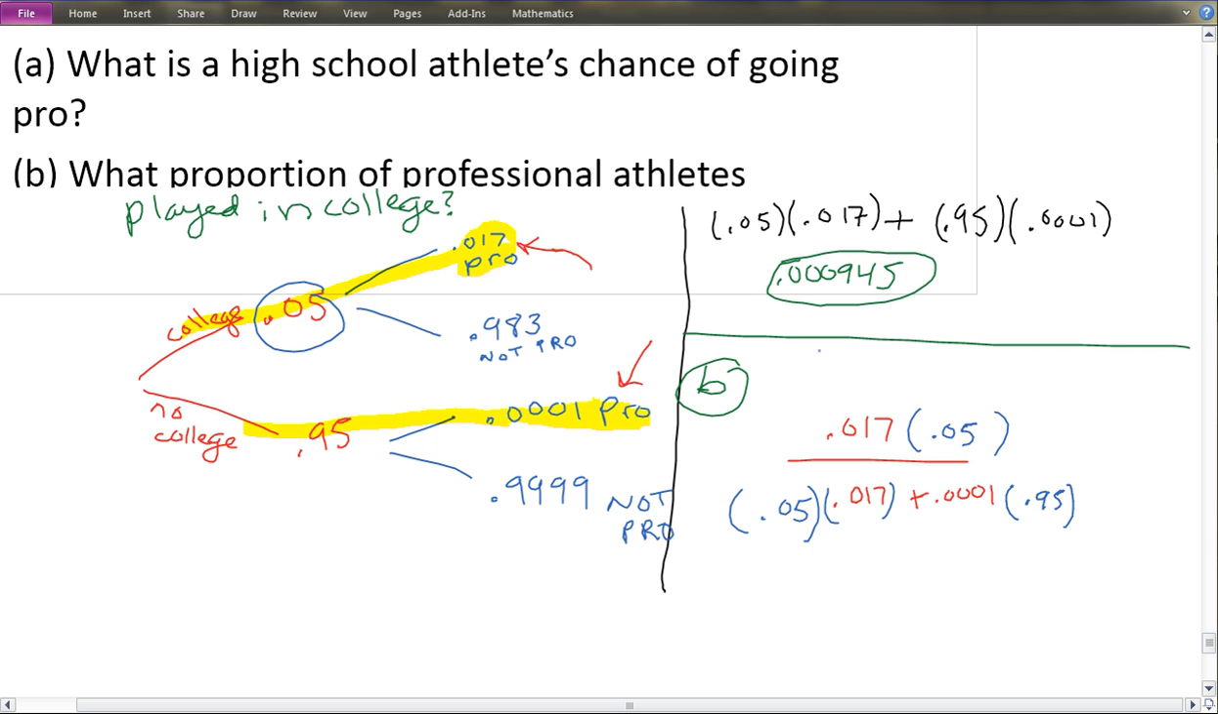Okay, so let's think what we have. That top part, those are people who went to college and played, and then went pro afterwards. Okay, so 1.7% times 5%. Okay, that's who we're actually interested in. Okay, professional athletes who played in college. Okay, then we have to just divide it by the total number of professional athletes.